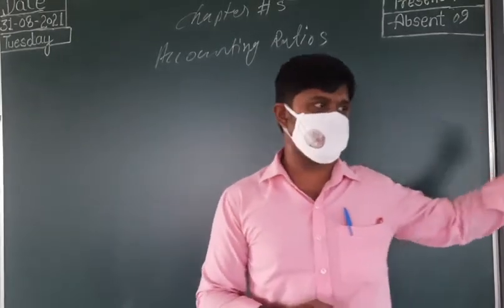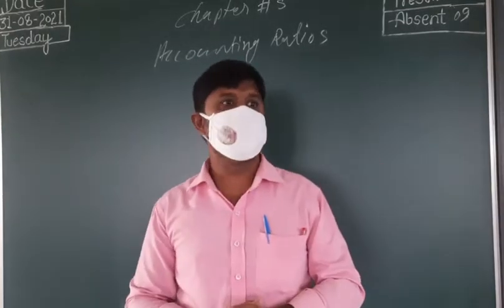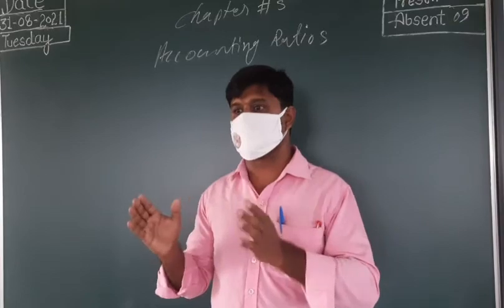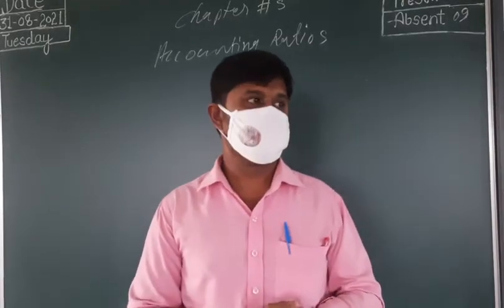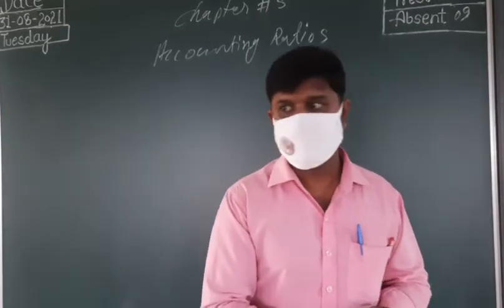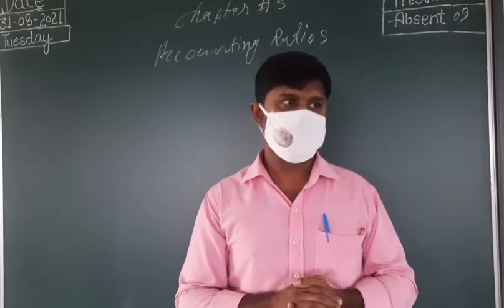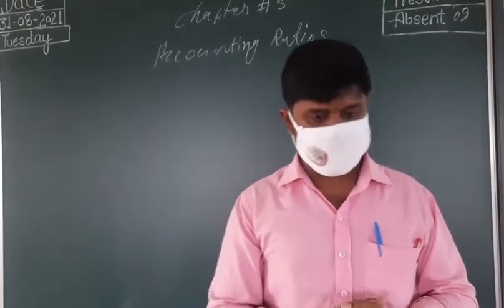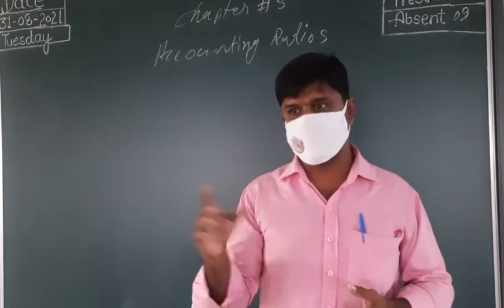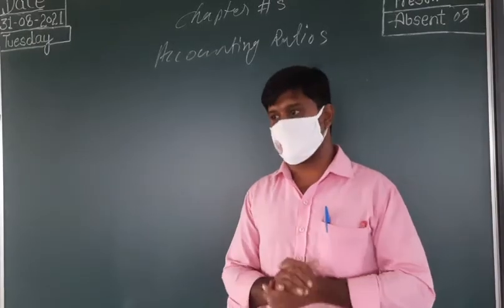Just before we start, the financial statement itself. In the financial statement of a company, we have seen the end result. What are the end results of the accounting or financial statement of a company? Please say, what are the financial statements of a company? Please say fast. Yeah, profit and loss account, balance sheet, cash flow statement, directors report, auditors report, and notes to account. This all comes as the financial statement of a company.